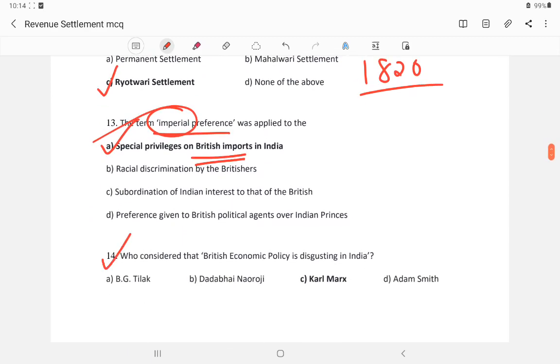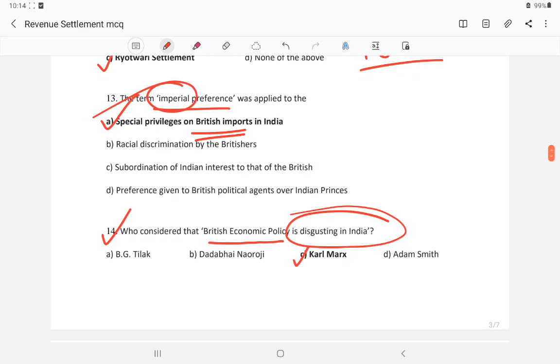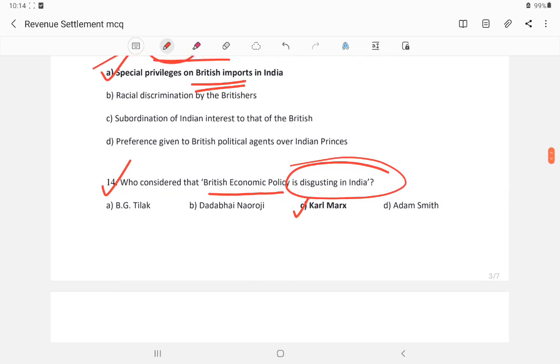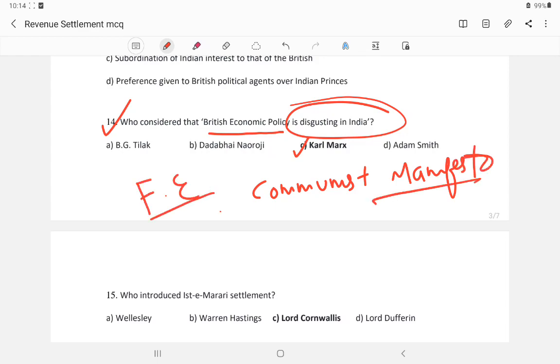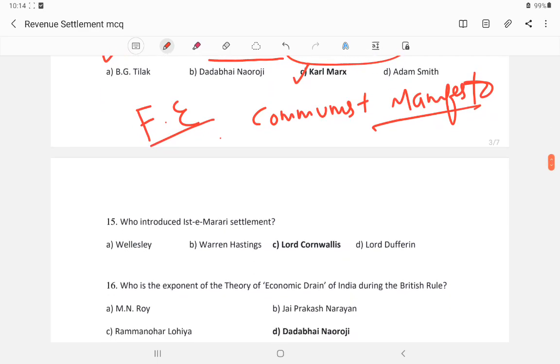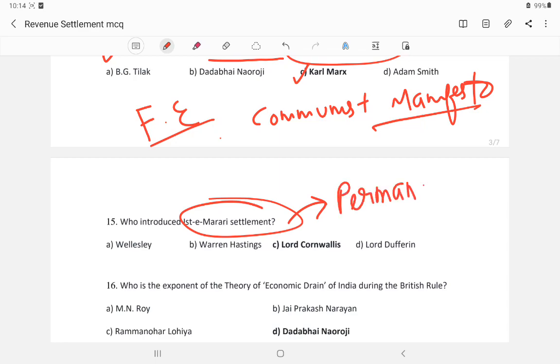Question number 14. Who considered that British economic policy was disgusting for India? Karl Marx said this. Karl Marx is famous for the Communist Manifesto, which he wrote with Frederick Engels. So the answer is Karl Marx. Question 15. Who introduced the Istamrari settlement? Istamrari is the other name of the Permanent Settlement Act. It was started by Lord Cornwallis.